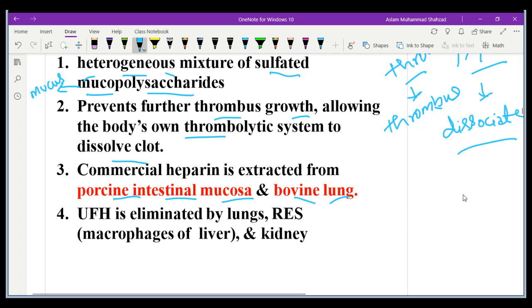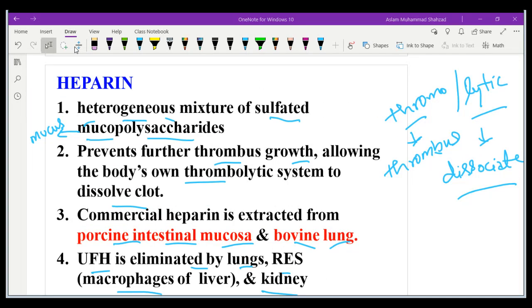It also comes as unfractionated, and unfractionated heparin is eliminated by the lungs or RES, which stands for reticuloendothelial cells.